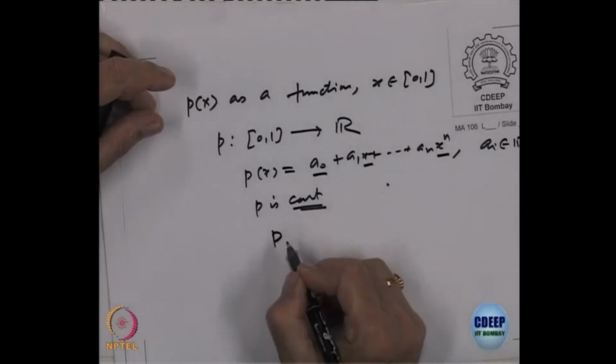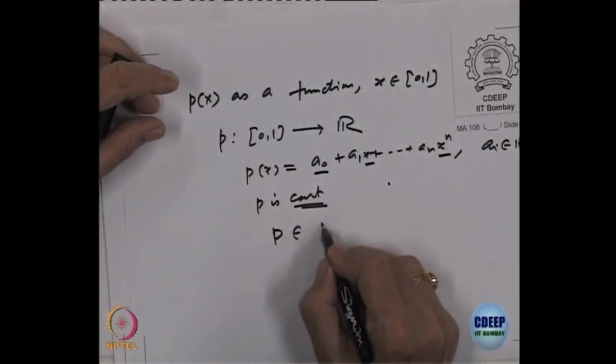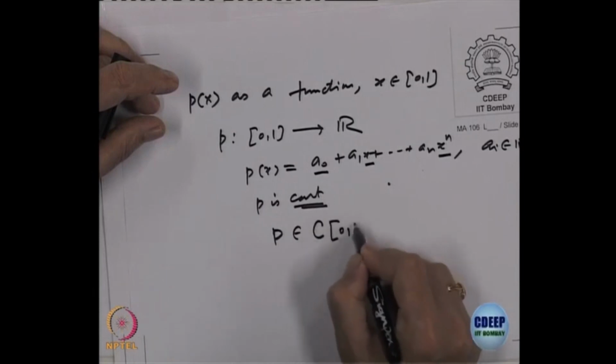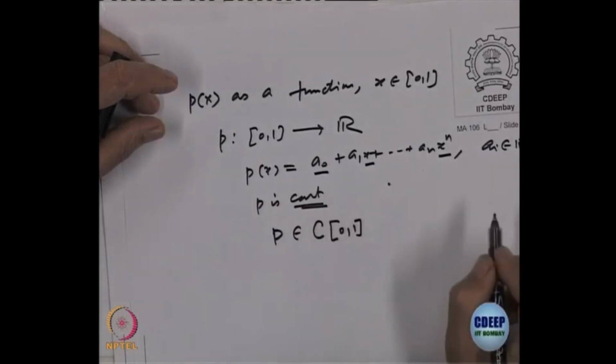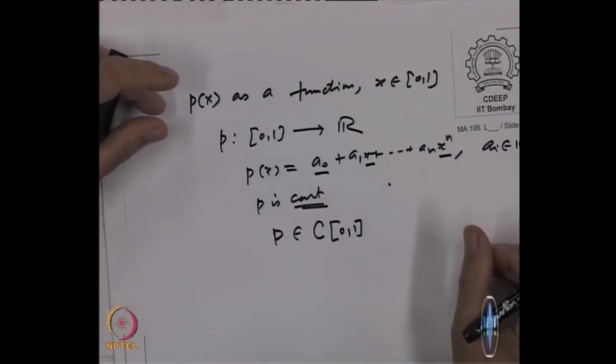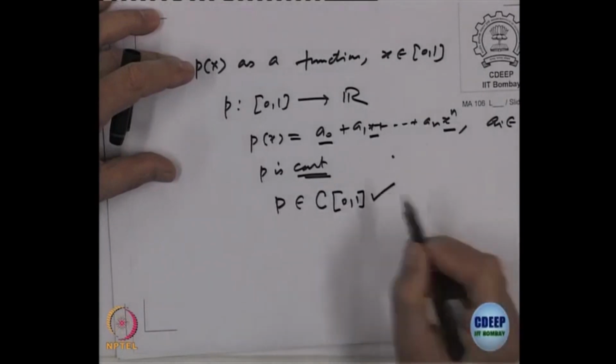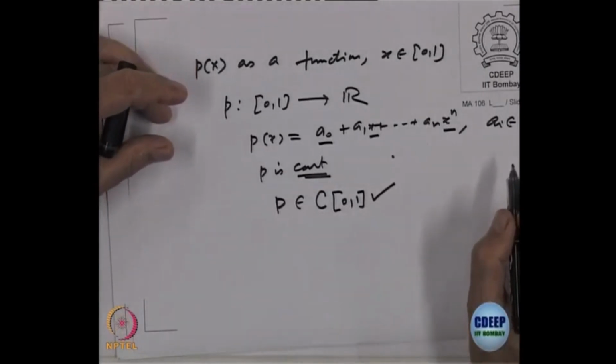So, this p which is a polynomial with x varying in [0,1], I can think of as a continuous function on [0,1], it is an element of C[0,1], the set of all continuous functions, right. Now, this itself is a vector space.